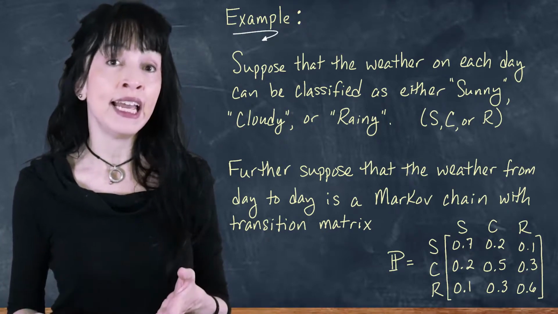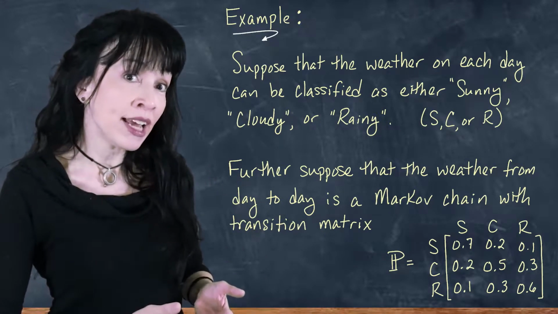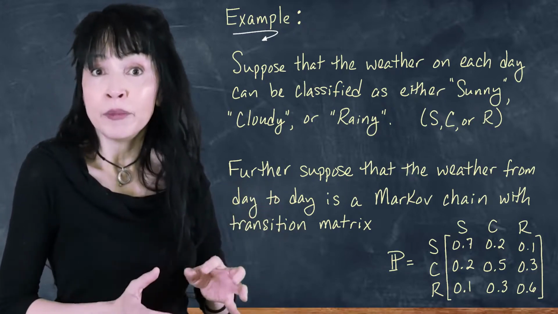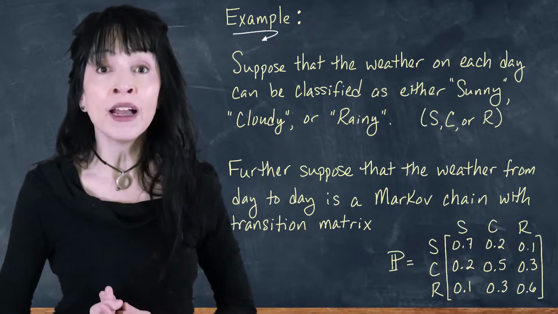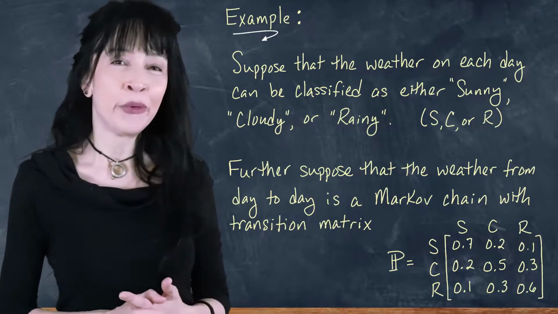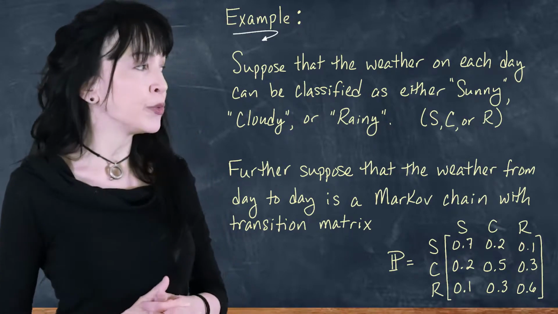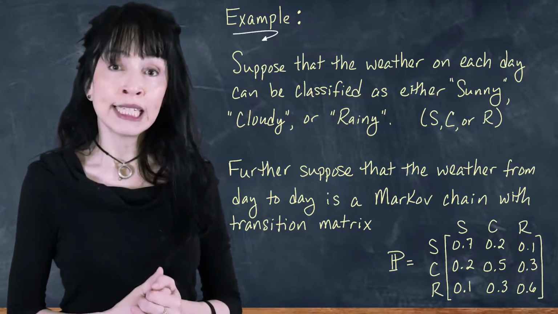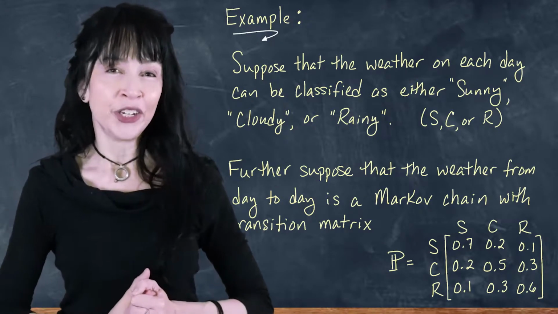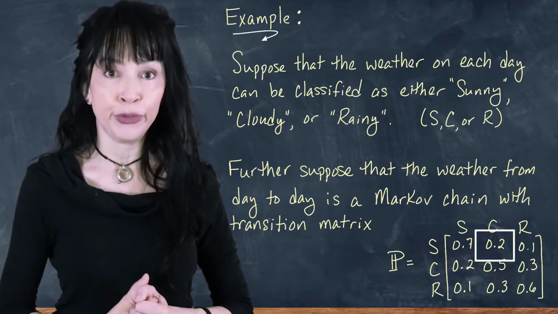So weather, sunny, cloudy, or rainy, the assumption is the weather from day to day is a Markov chain. So the weather today is only dependent on the weather yesterday, or maybe not, but it's not dependent on anything further back. And I'm going to suppose that we know a probability transition matrix, which is given right here. So for example, if it's sunny today, it will be cloudy tomorrow with probability 0.2.